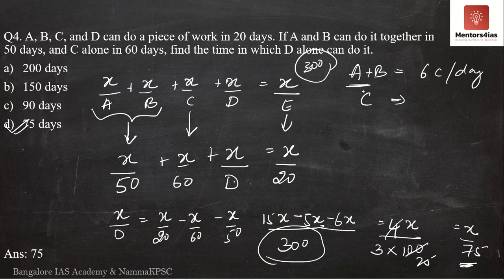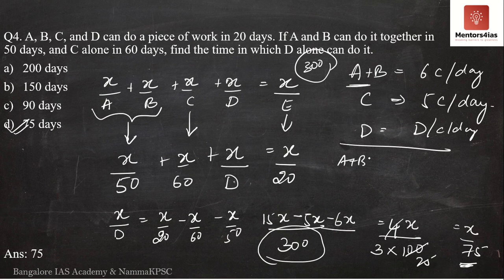Okay. If C alone is eating in 60 days, he would eat 5 chocolates per day. D, we have to find out. And if all of them are working together, how many chocolates will they eat per day? Nothing but 300 by 20. That is 15 chocolates per day.